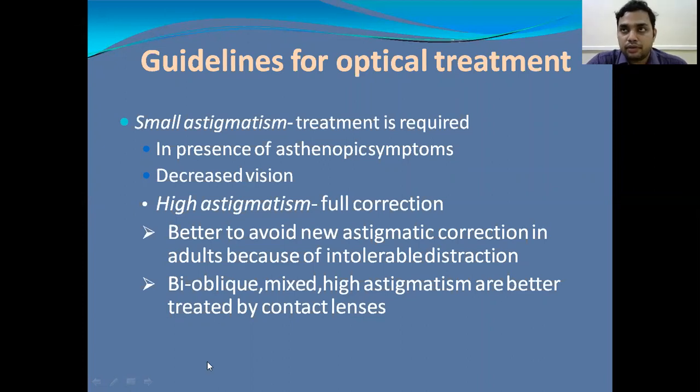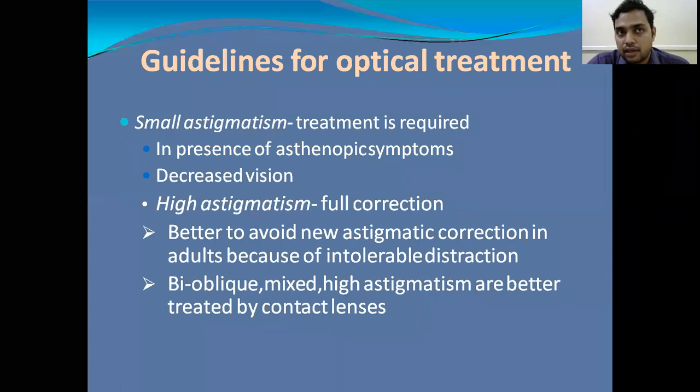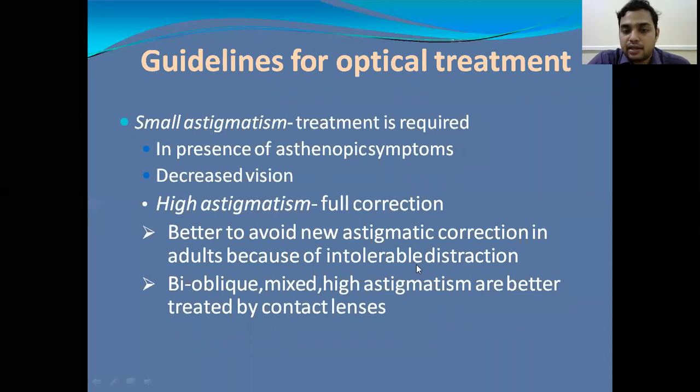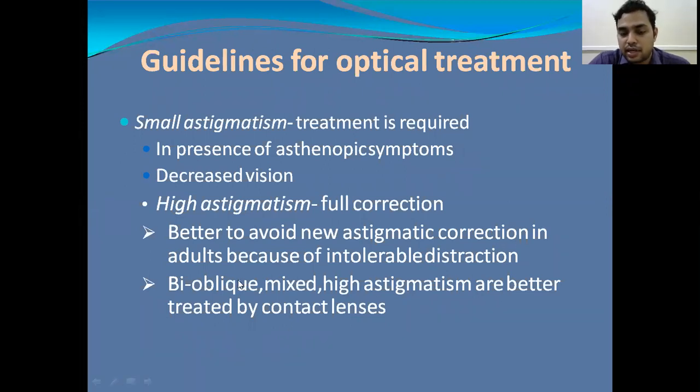It is better to avoid new astigmatic error in adults because of intolerable distortion. If there is a sudden change of astigmatic error to a higher level, we should be cautious in prescribing, because a high power of astigmatic correction may lead to intolerance in the patient.